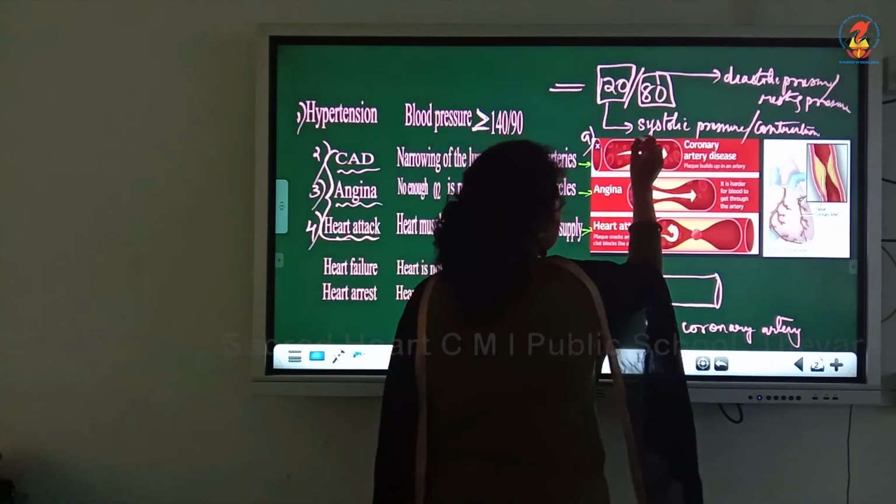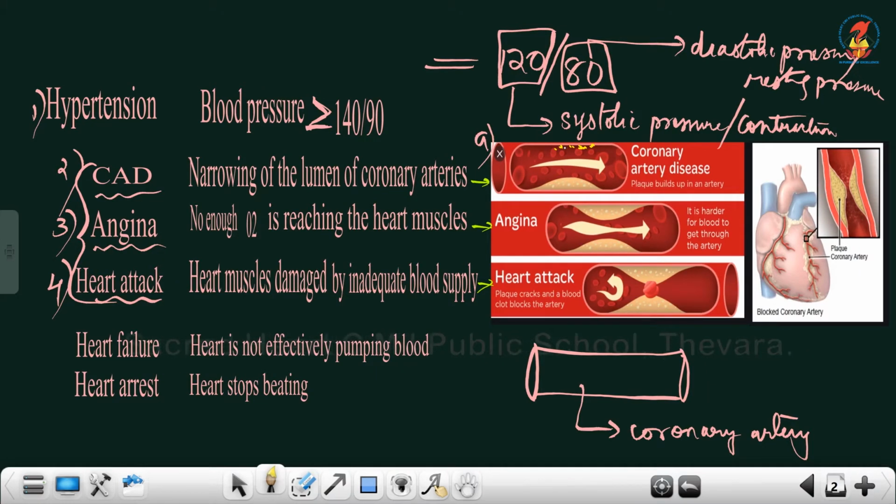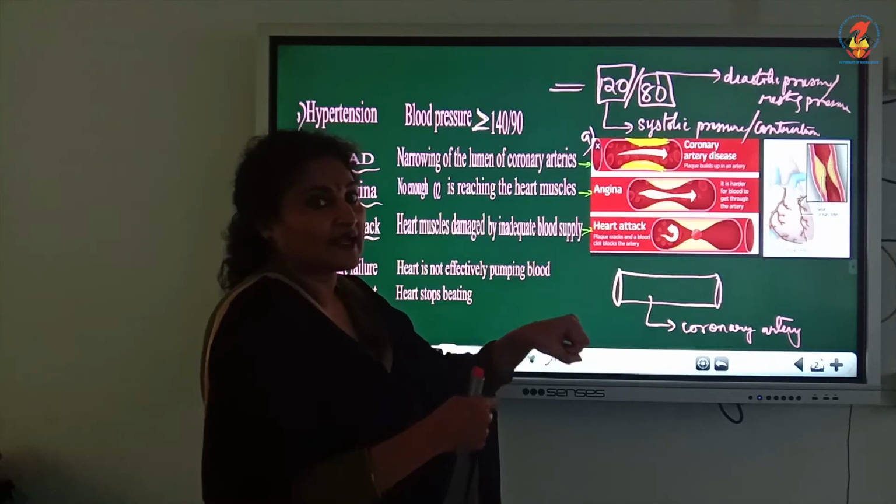Plaques of calcium or fats, cholesterol, even some fibrous tissue gets deposited, and as a result, look at the lumen. See, it gets deposited, and finally you see the plaques make the lumen of the artery narrower and narrower.